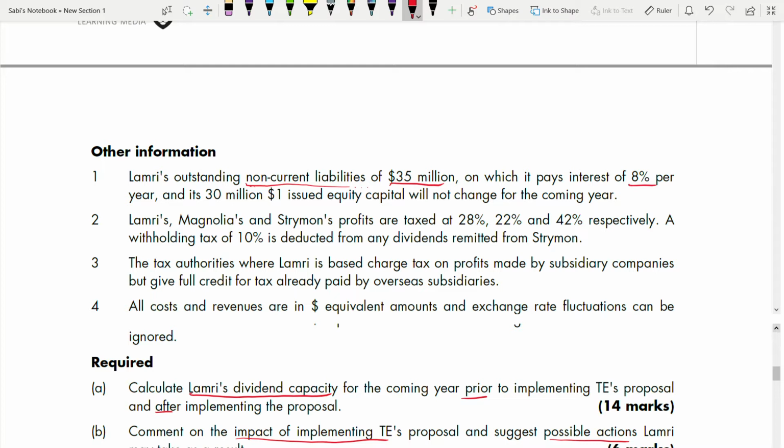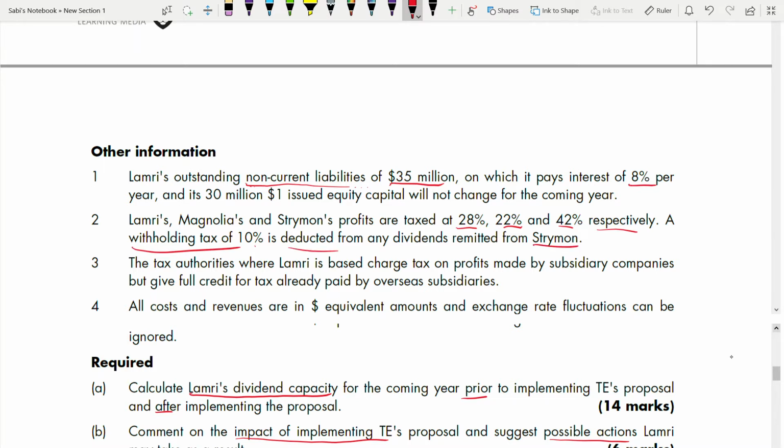Second, Lamri, Magnolia, and Strymon profits are taxed at 28%, 22%, and 42% respectively. They're charged at different rates. A withholding tax of 10% is deducted from any dividends remitted from Strymon. So you have to know that withholding tax is deducted from Strymon's dividends.